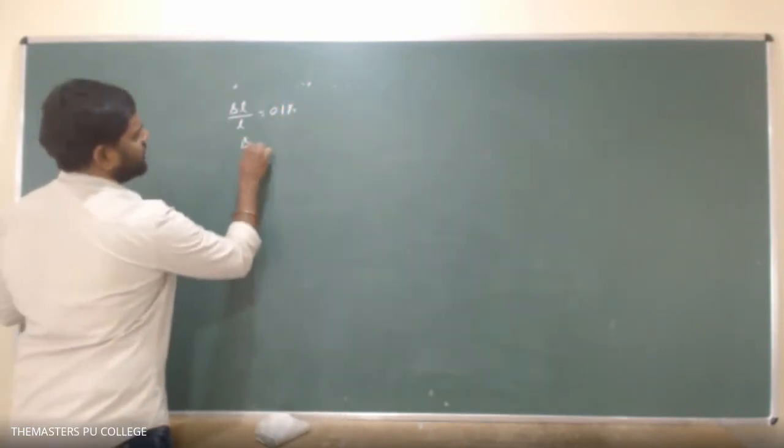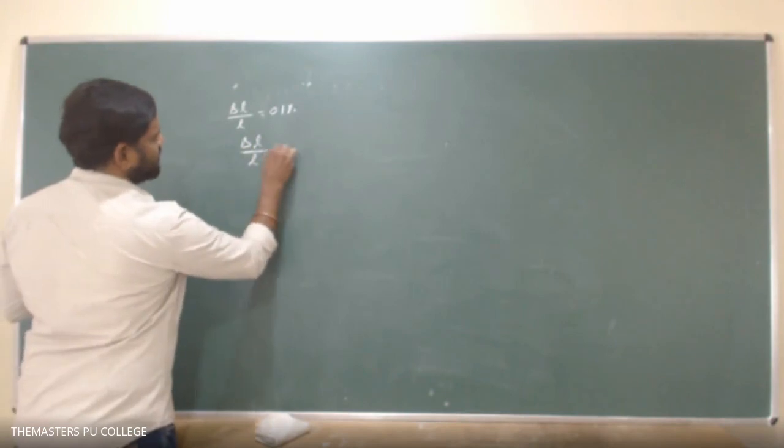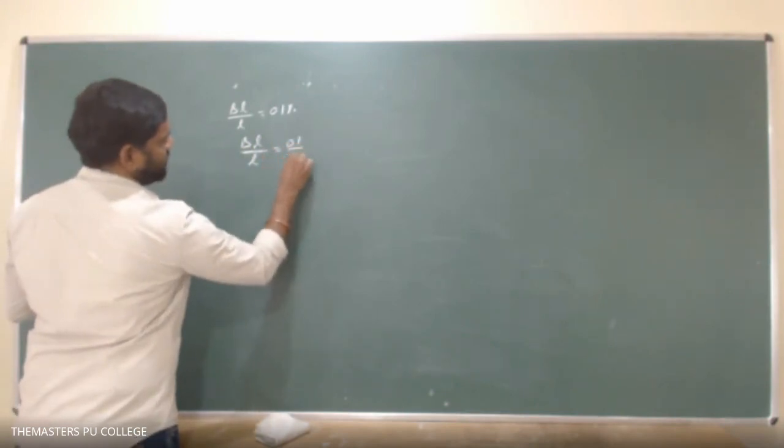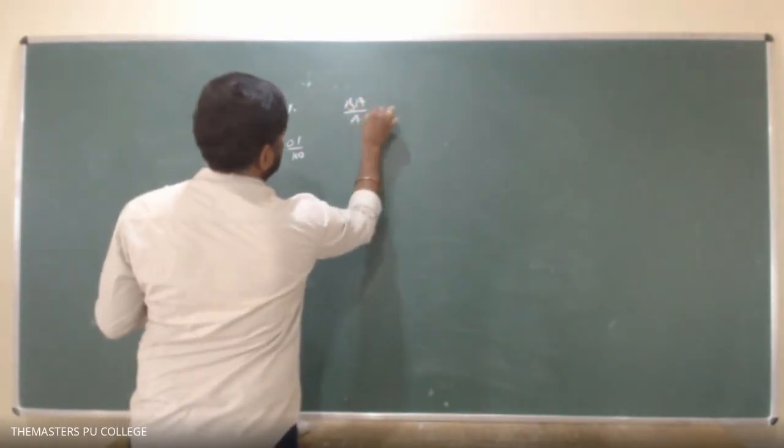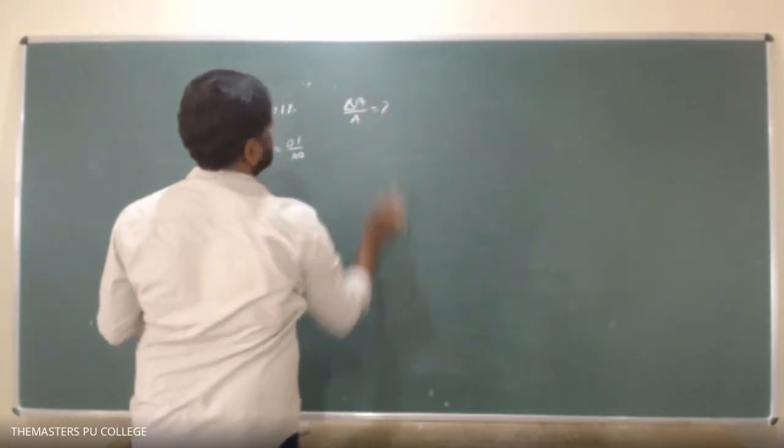0.1% means what can I write? Delta L by L equals 0.1 by 100. Then they are asking delta A by A is equals to how much? This is the question they are asking.